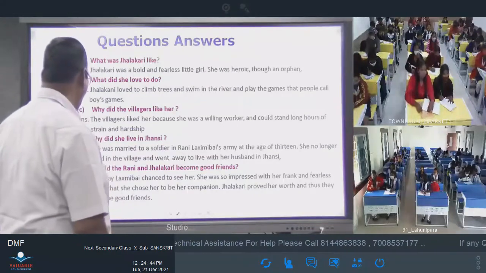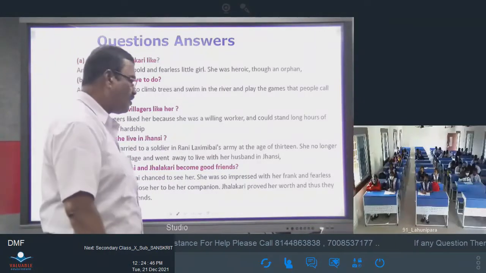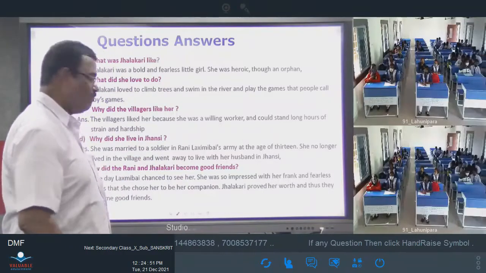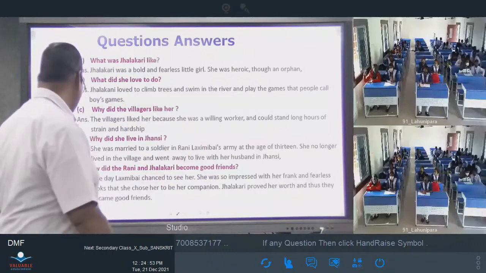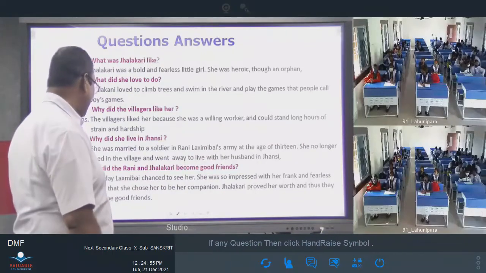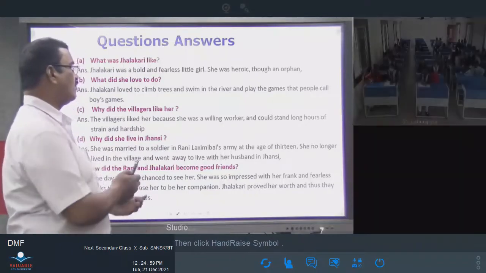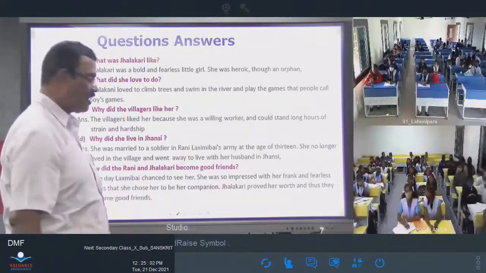Question B. What did she love to do? Jhalkari loved to climb trees and swim in the river and play the game that people call boys' camps. Question C. Why did the villagers like her? The villagers liked her because she was a willing worker and could stand long hours of strain and hot sun.